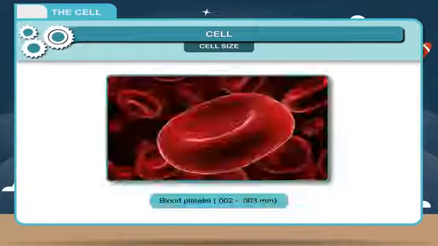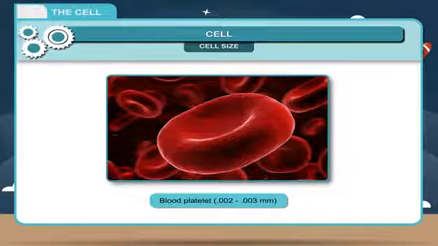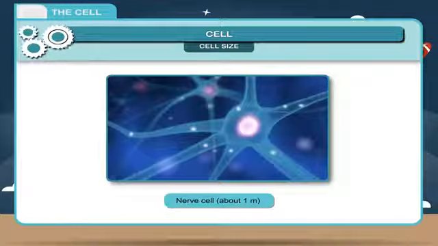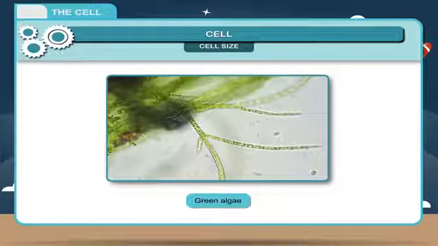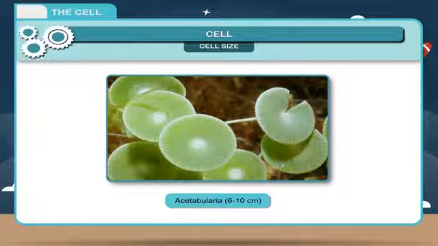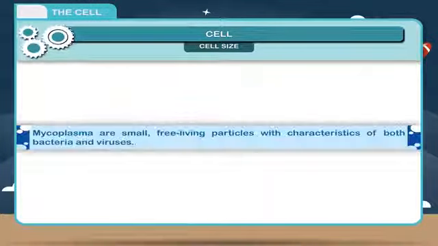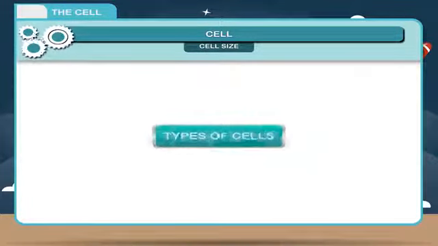The smallest cell of the human body is the blood platelet, 0.002 to 0.003 millimeter, while the largest sized cell is the nerve cell, about 1 meter. In plants, the largest cell is of green algae Acetabularia, measuring about 6 to 10 centimeters. Mycoplasma are small, free-living particles with characteristics of both bacteria and viruses.